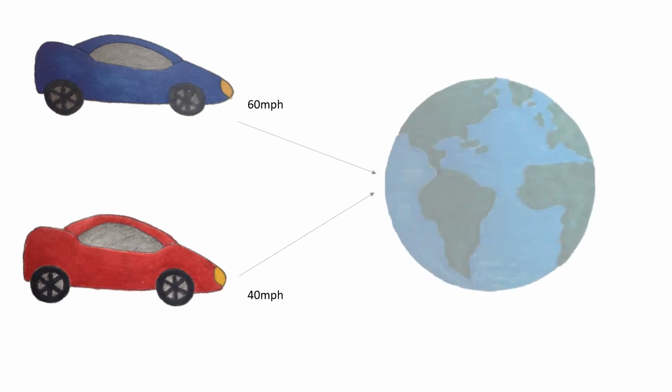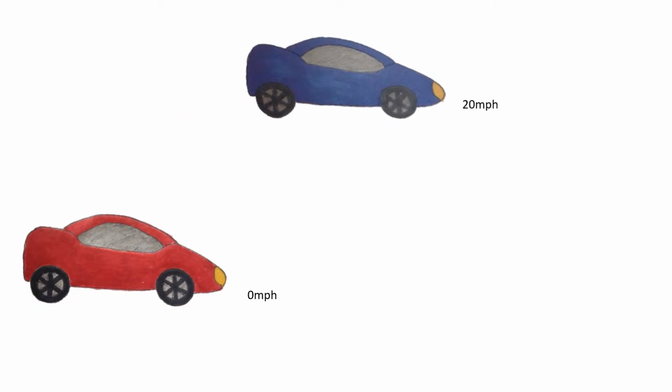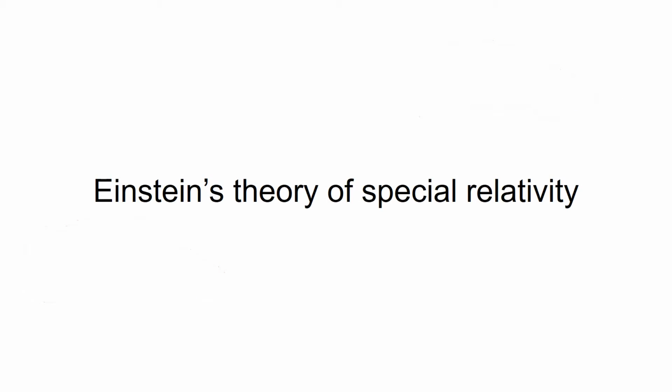The basic principle of relativity. If you had two cars moving at 60 and 40 miles per hour respectively, you would say that that's their speed relative to the Earth. But if you were to say what their speed relative to each other was, you would say 20 and 0 miles per hour respectively, because comparatively, the blue car is travelling at 20 miles per hour faster than the red car. Einstein's theory of special relativity is that time runs differently for people moving relative to each other, and the mass of an object increases with speed.